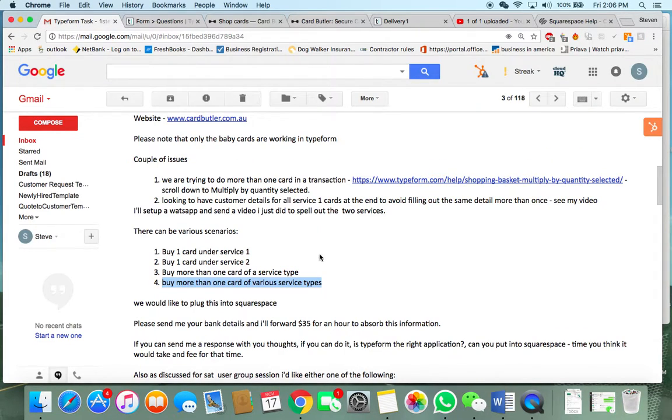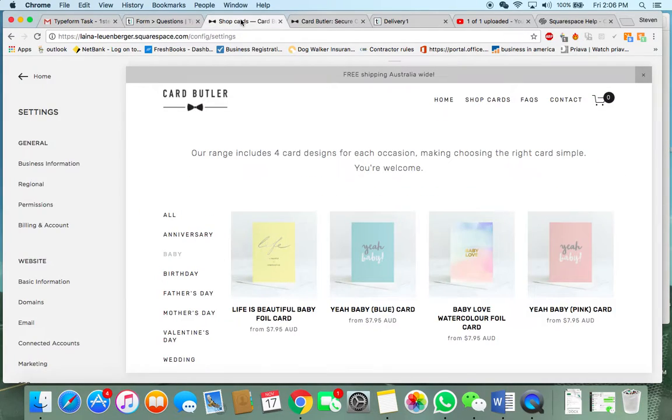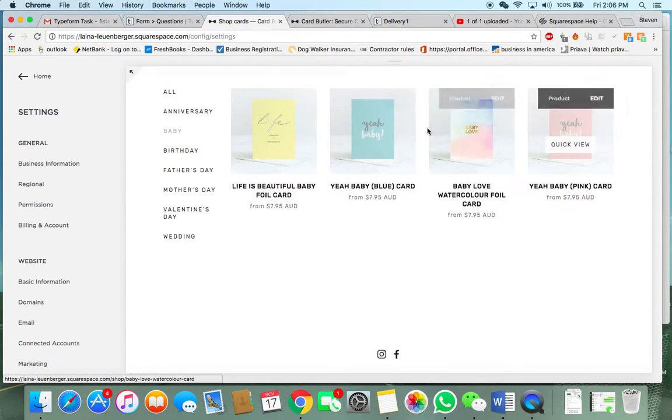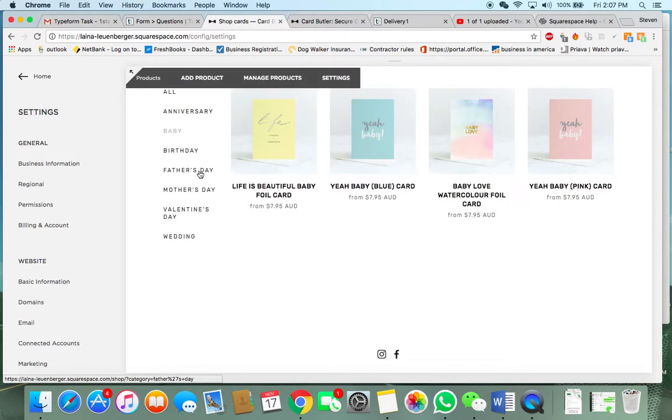But I think this fills everything you're looking for. I think it's a good start, a good way to test it out, especially for Saturday. And we can basically build out those forms across all these categories. It's pretty easy to put that little short form into each of these categories. I think it does everything you need. Please point out any loopholes or problems in it. Maybe you've looked at it before and it didn't work for a reason. Let me know. But Typeform, I don't think is your answer.